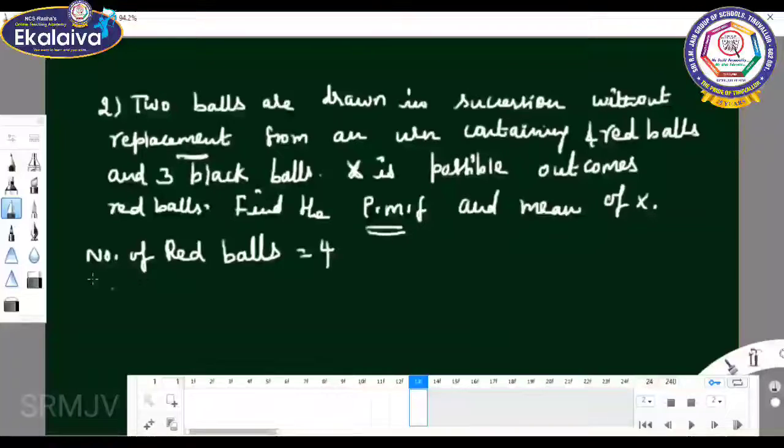Then number of black balls. Number of black balls equal to 3. Total equal to 7. So let x be the random variable.